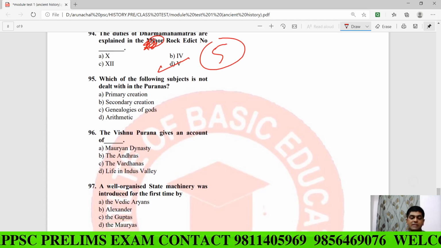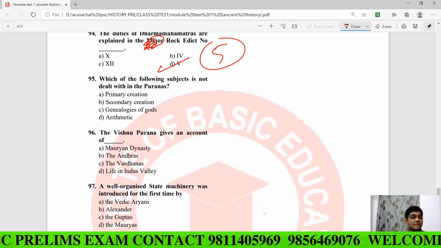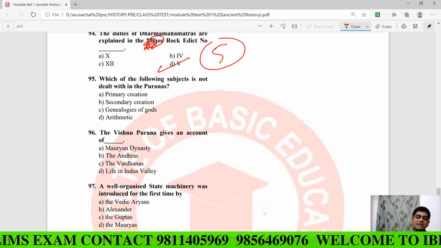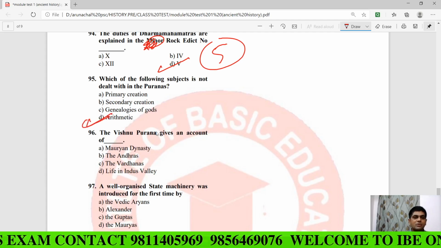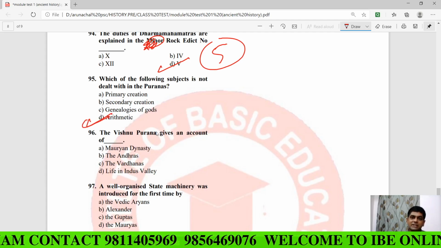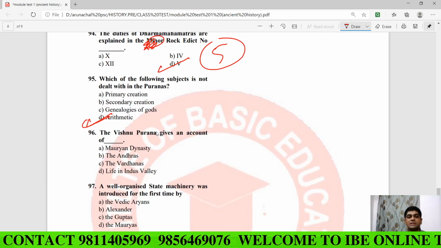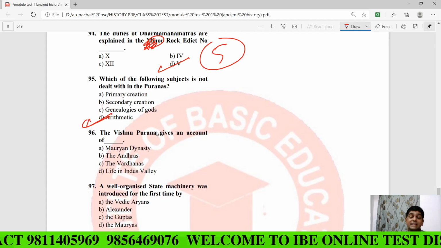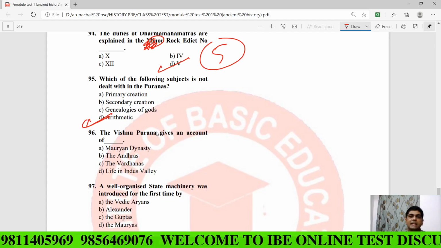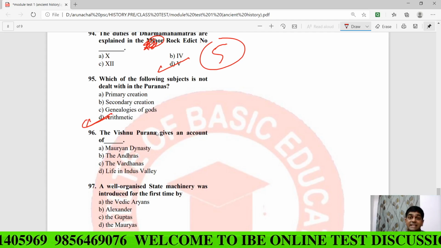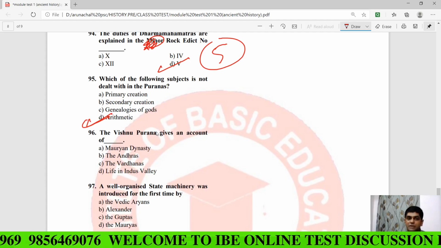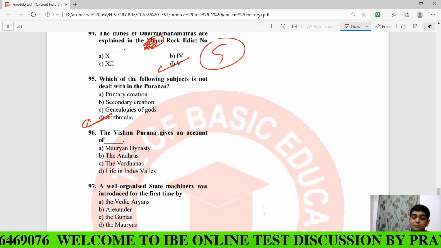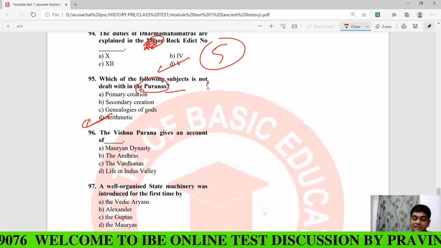Now question number 95. Which of the following subjects is not dealt with in the Puranas? Answer is arithmetic. Because Purana deals with what? The creation and the recreation of the universe, genealogy of the gods and the ancient rulers, ancient Indian rulers in fact, and the ancient Indian sages or the Rishis. Purana is not a Hindi word here. Purana represents what? A literature.